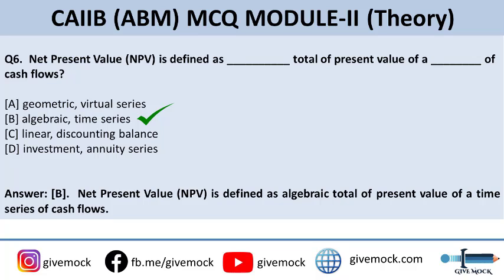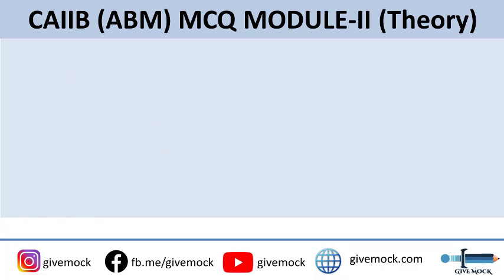That is, net present value is defined as the algebraic total of present value of a time series of cash flows. This is an important question. This might appear in your examination. Please note and star mark this question. Coming up to the next question.